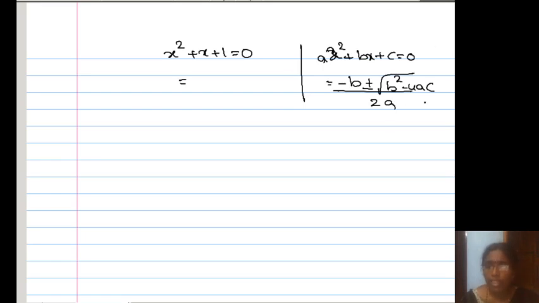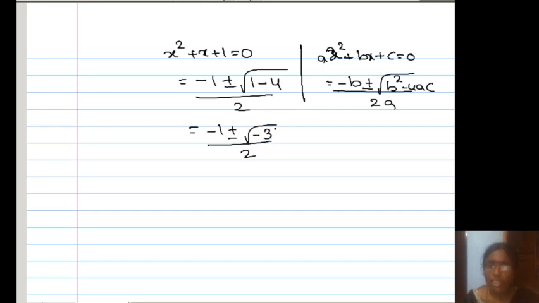Using this formula, we get minus 1 plus or minus under root of 1 minus 4, by 2, that is minus 1 plus or minus root 3 by 2, with a negative number under the root.